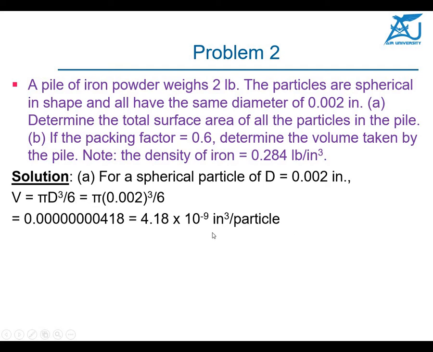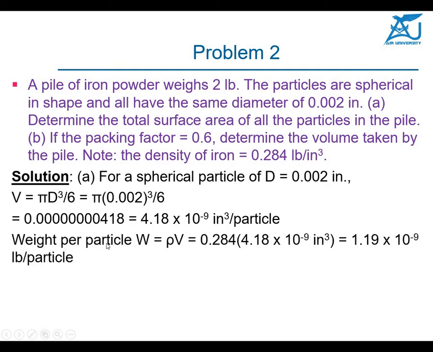This volume is for one particle. Now, how much will be the weight per particle? The weight is equal to density times volume. So you have the density of 0.228 multiplied by the volume of one particle. This is the weight of one particle.